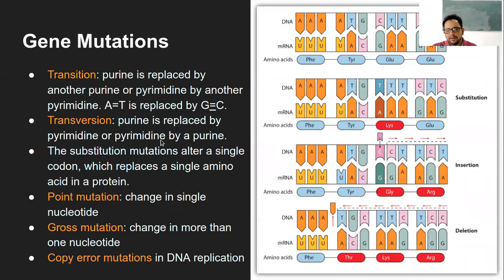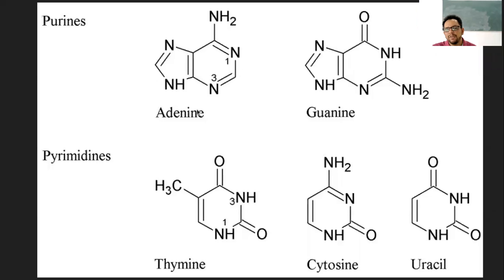And the second one was the transversion. That means from these purines, instead of adenine, it can be thymine or cytosine in the DNA, or it can be cytosine and uracil, because you know DNA has thymine, RNA has uracil. So this replacement from purine to pyrimidine can happen, or instead of thymine, it can be adenine or guanine. That is pyrimidine to purine replacement. So that is transition and transversion.